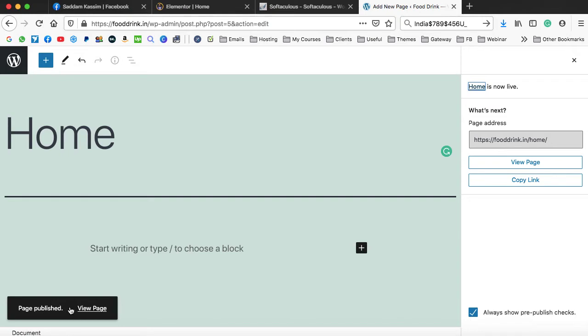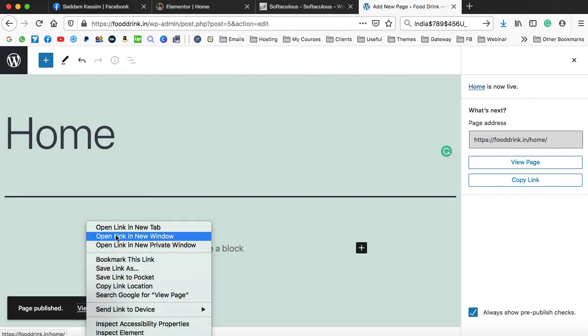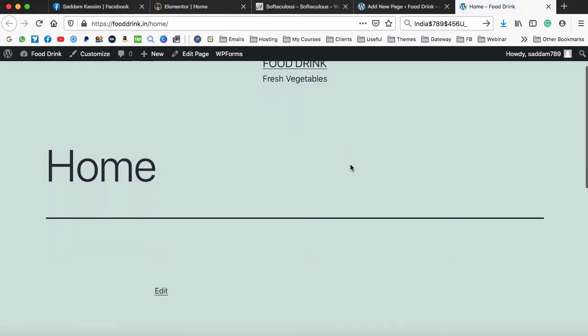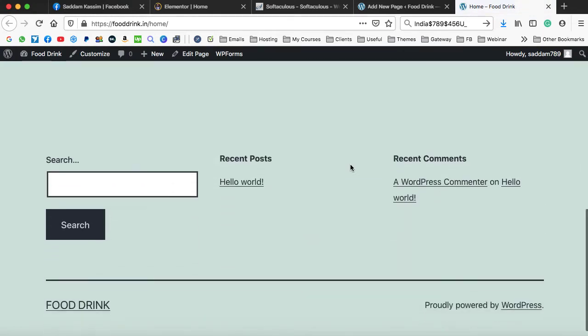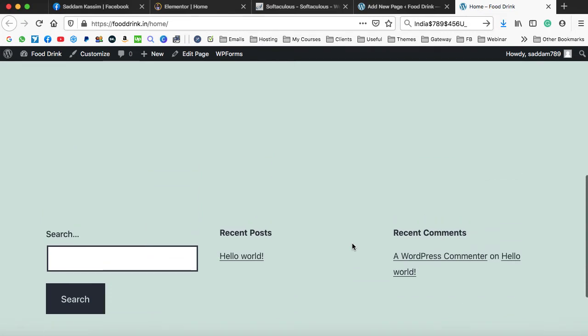As we can see over here, page published. Then we can click on view page and open it into a new tab. Here we go. So this is a blank home page. As we can see, there is no content. These are some of the default content, so we have to remove them.